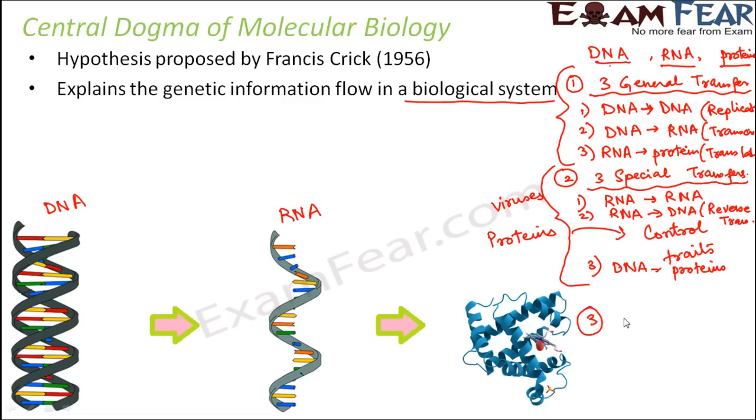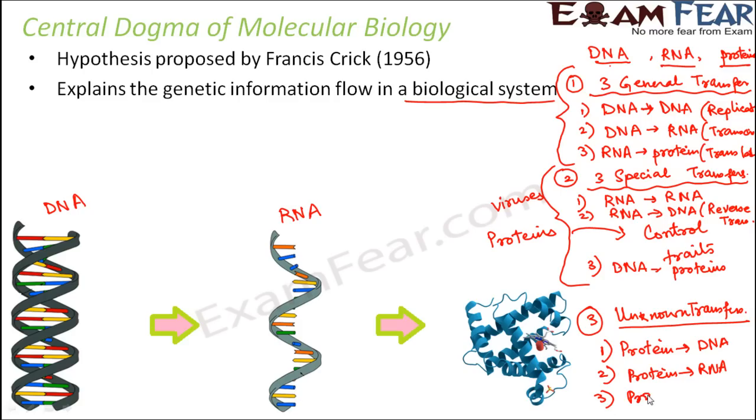Now, the remaining three transfers which I was talking about are the unknown transfers. That means whether they are possible or not is not yet known. These kinds of transfers have not yet been known to take place anywhere. And what are these transfers? That is protein to DNA, that means conversion of protein to DNA, a complete reverse process, or the conversion of protein to RNA, or the conversion of protein to protein, that is creating copies of the proteins. So all these transfers have not been known yet. So these are the unknown transfers.